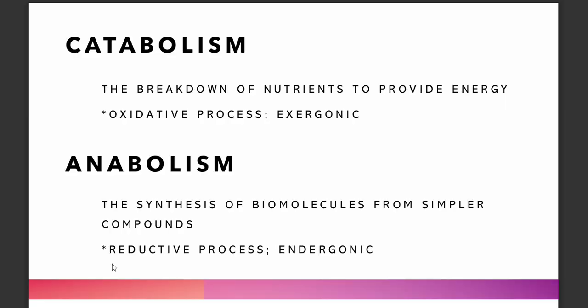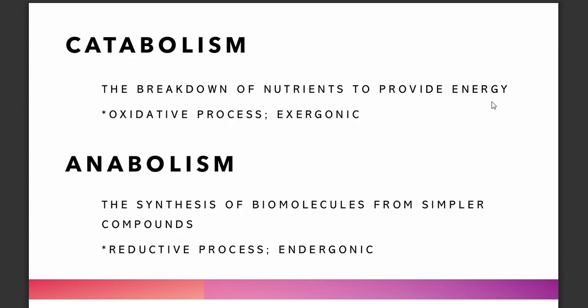Now, metabolism is a sum total, a combination of two specific processes, particularly catabolism and anabolism. So catabolism is breakdown. One way to remember is C is to cut: catabolism, breakdown of nutrients to obtain the energy that you need.